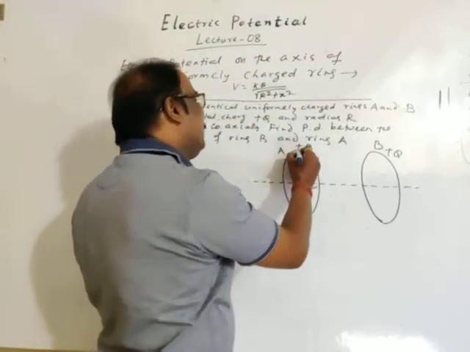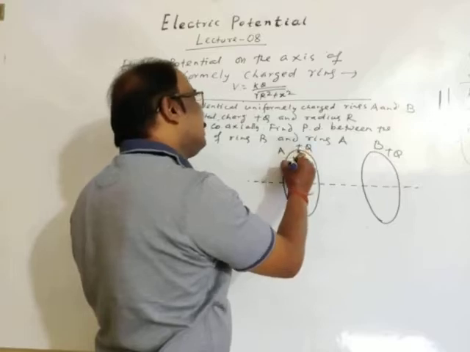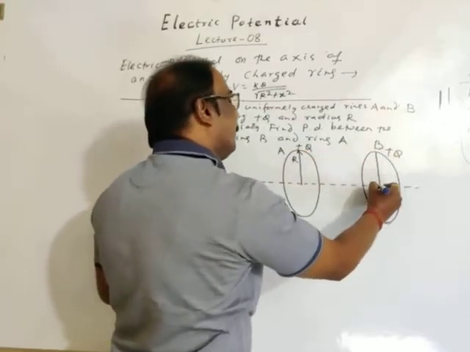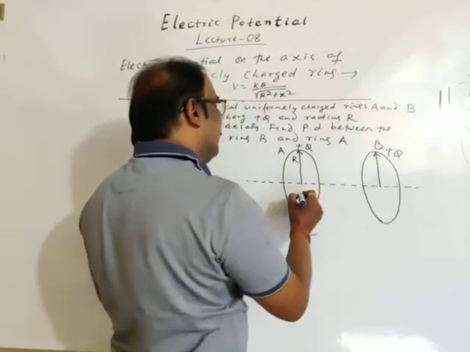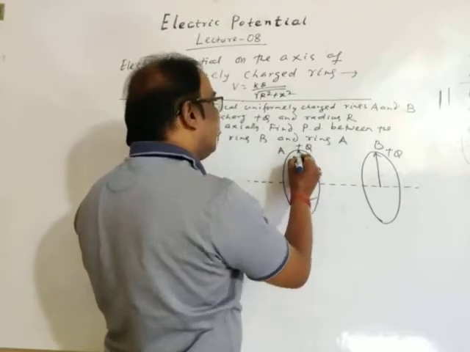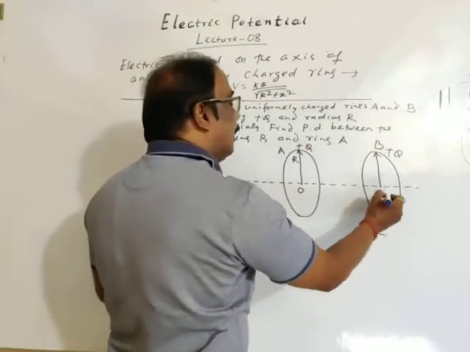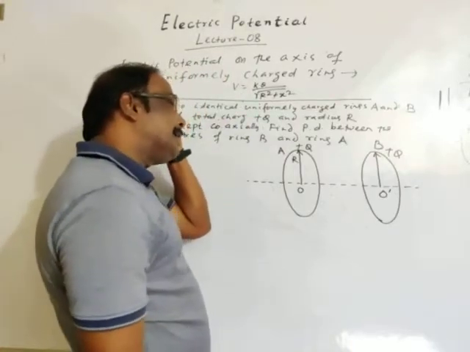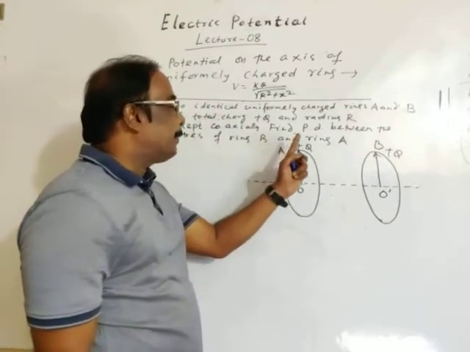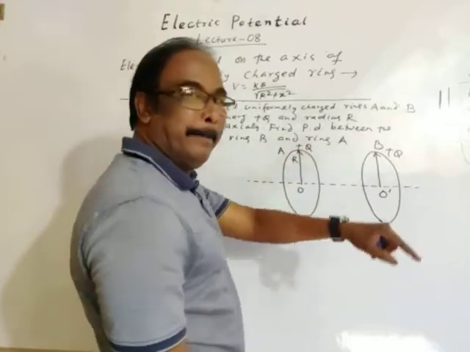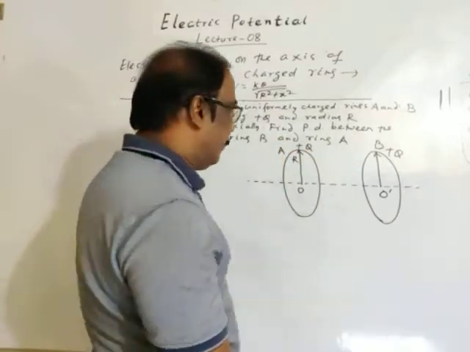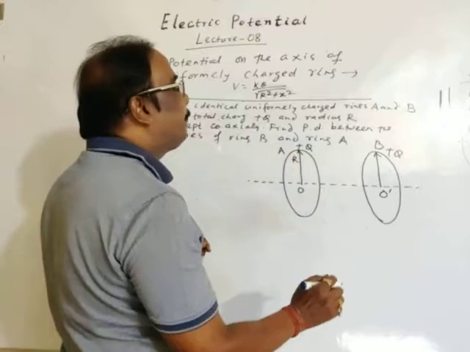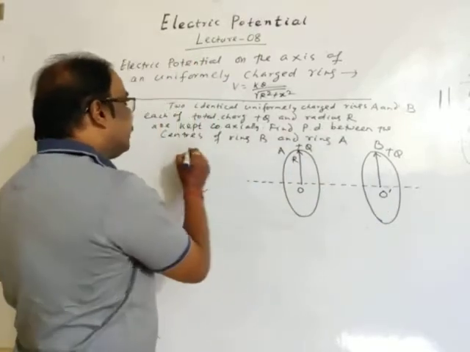Radius of each ring is R. This is the center of ring A and this is the center of ring B. We have to find the potential difference between the centers of ring B and A. Let's find the potential at center B.